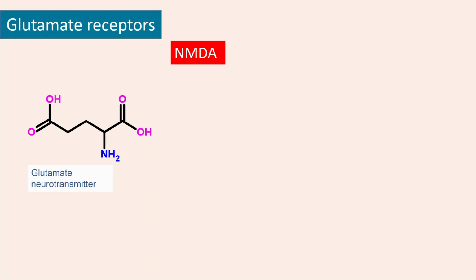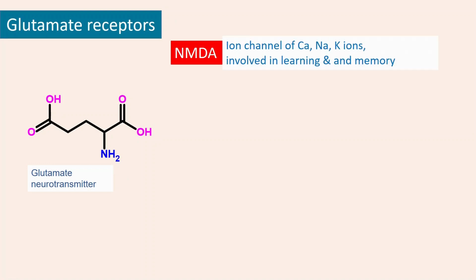All right, so let's look at the examples of glutamate receptors. The two major glutamate receptors, NMDA, are very big receptors because they are ion channel type receptors. They primarily help in calcium, sodium, and potassium ion entry into the cell. That plays a very important role. And these are excitatory receptors. And then they play an important role in memory and learning or cognitive functions.